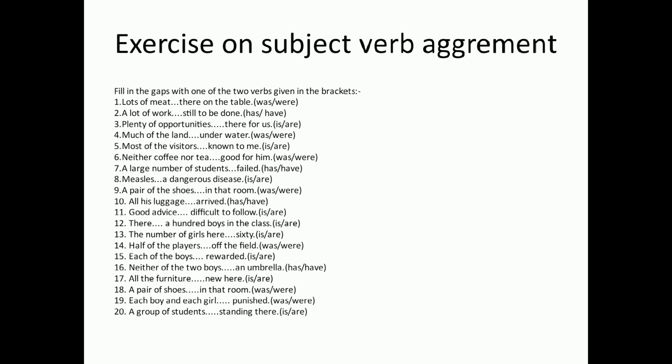I am sure you will be able to answer all these 20 questions correctly, because all these questions are based on the tips given to you earlier, and you will be greatly benefited by these tips and rules.